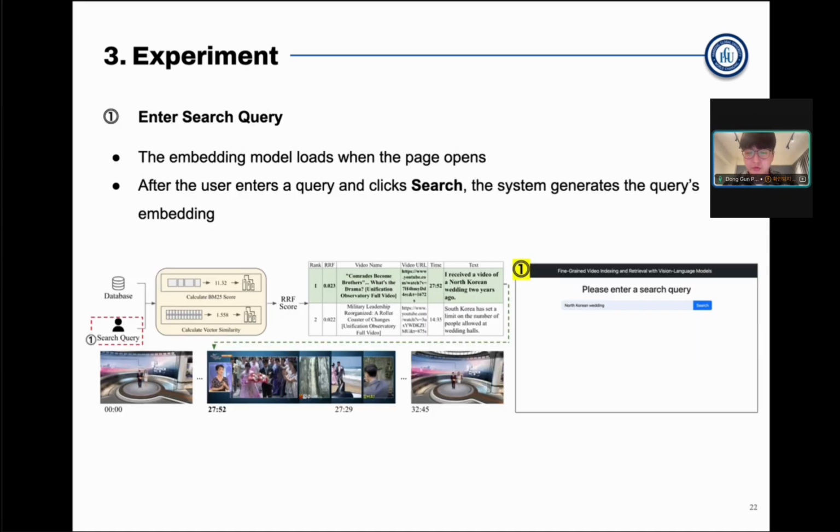This is a visual example of how our framework works. So when a user enters a search query, the system loads the embedding model and generates a query embedding. After the user submits the query, the backend computes the vector similarities and performs keyword tokenization for retrieval.